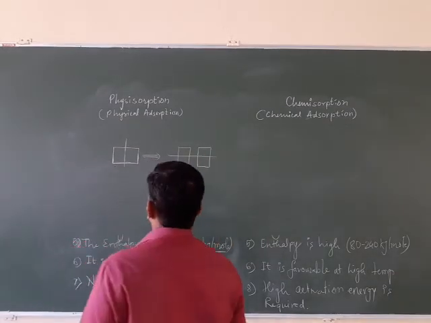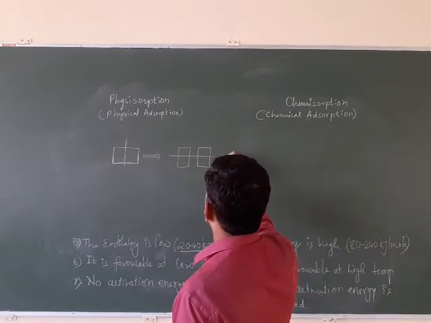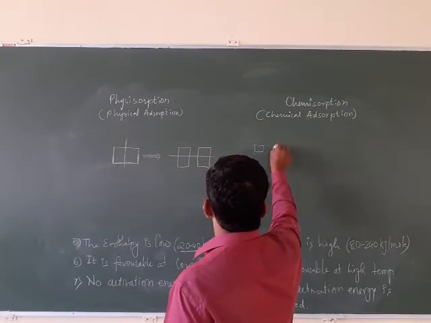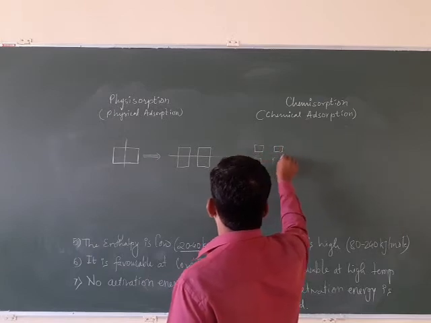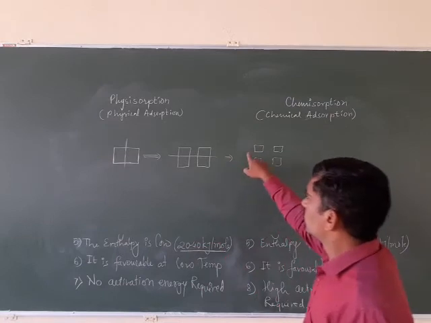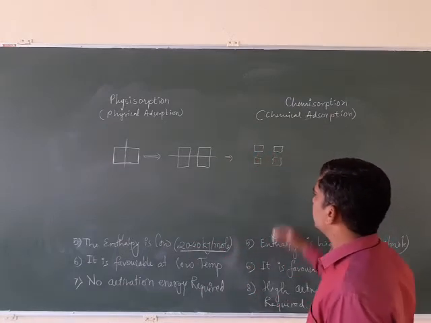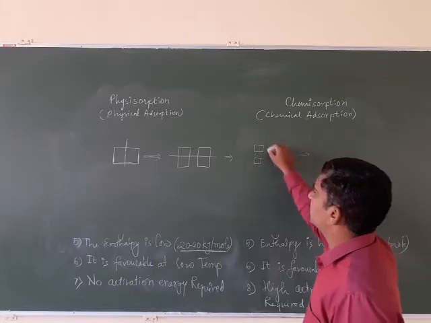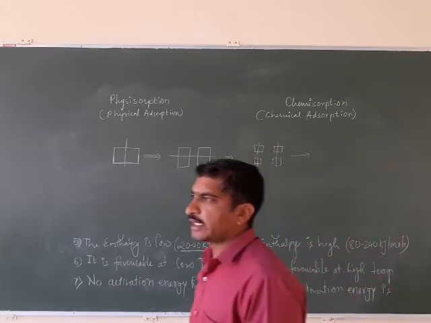If you divide it another way, or if you divide it into 4, what happens? New 4 surfaces are generated. New 1, 2, 3, 4. These 4 surfaces are newly generated. If you divide further, you will get new 8 surfaces.